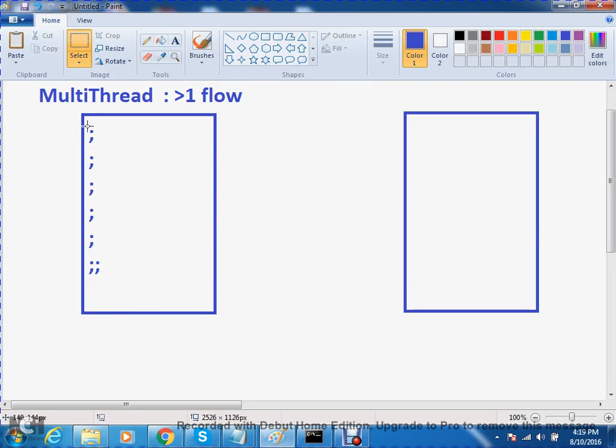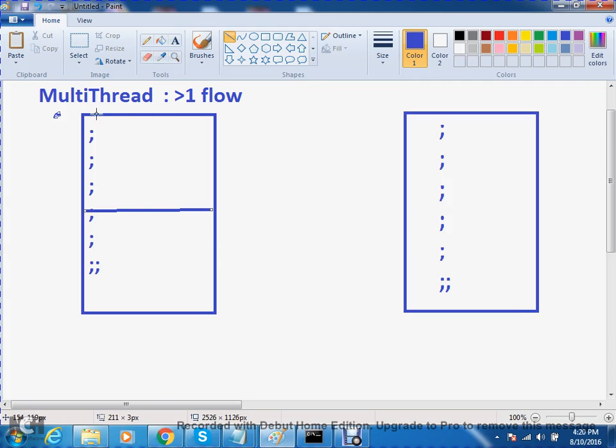Now I'm going to start this task by using a single flow. This code, 100 lines of code, has different parts.